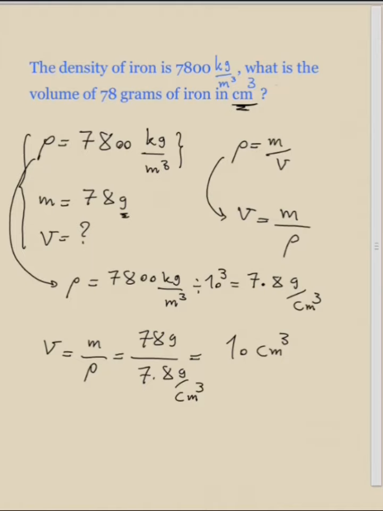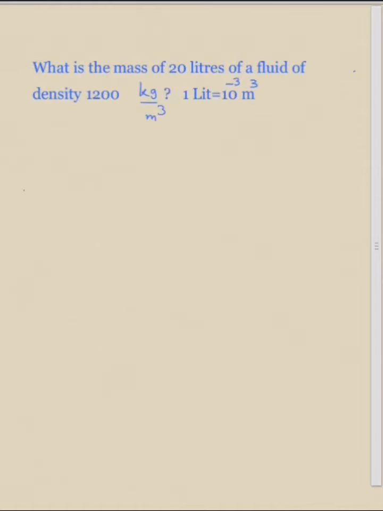Okay. Now let's go to the next question, which is actually a little more difficult. What is the mass of 20 liters of a fluid of density 1200 kilograms per meter cubed? And the question has given you a conversion factor between liters and meters cubed. So we write V is equal to 20 liters. You can use this conversion factor later. Okay, the question has given you the density of the fluid, rho. It is equal to 1200 kilograms per meter cube.